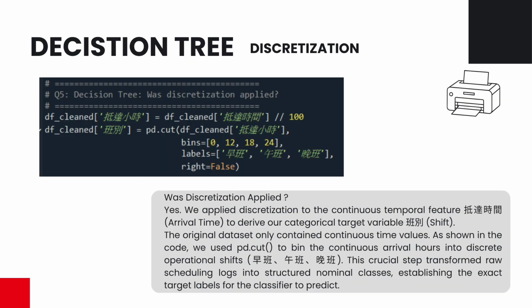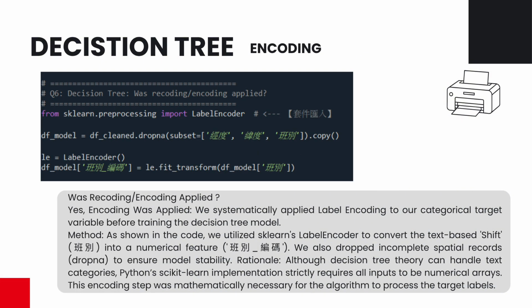Entering my supervised learning phase, a major challenge was that the original dataset lacked a predicted target variable. To resolve this, I applied discretization to the continuous arrival time feature. I utilized pandas to bin these continuous hours into distinct categorical operation shifts. I then deployed a label encoder to transform these text-based labels into a binary, machine-readable format, establishing the exact target label for my classifier to predict.